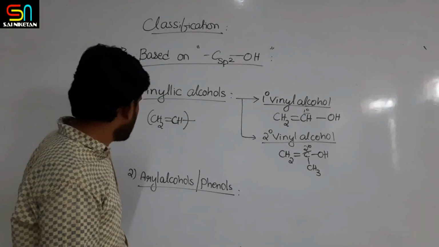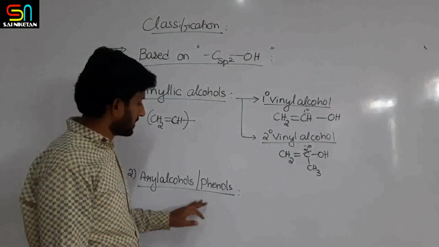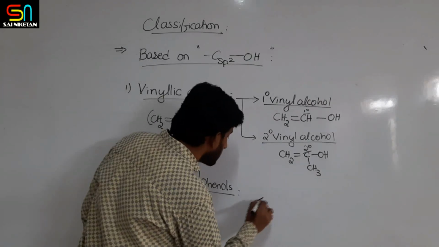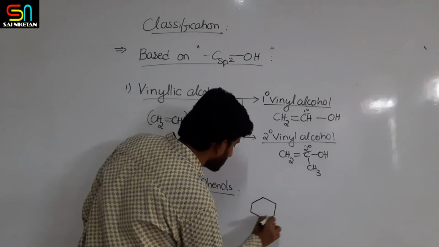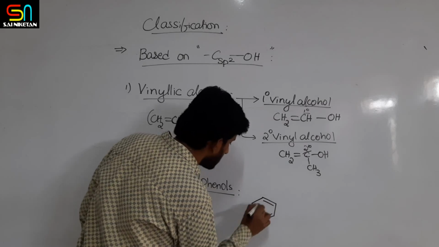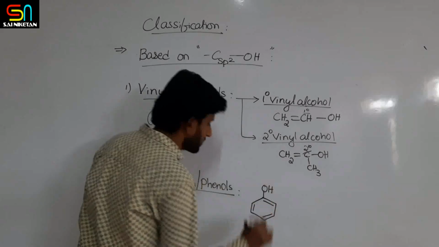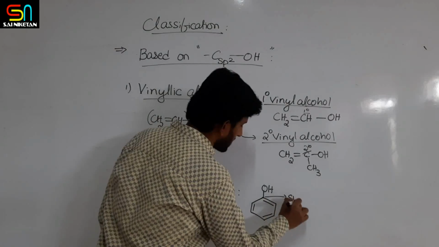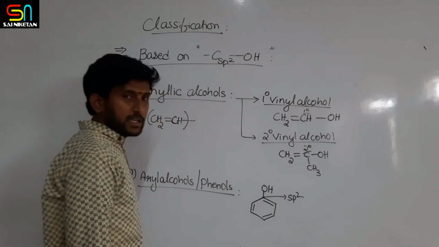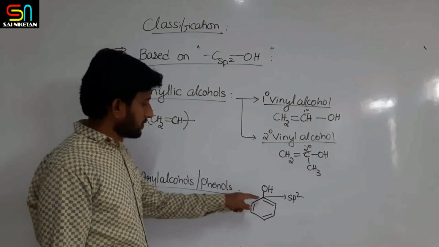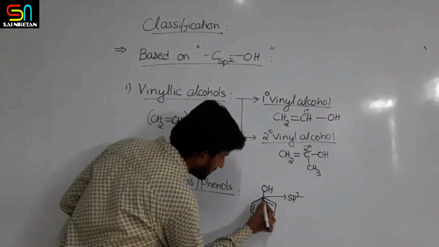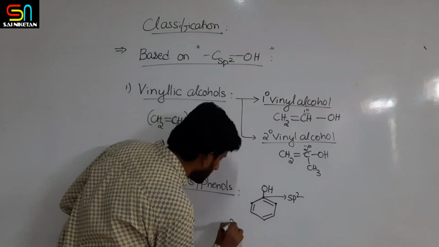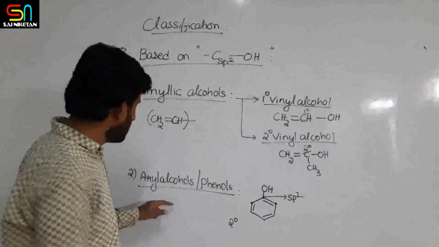Now let us come to the aryl alcohols, simply aromatic alcohols, nothing but phenols. In phenols, if you take a benzene ring attached with an OH group, you know that this carbon is an sp2 carbon. And which type of carbon is it? This carbon is attached to one carbon this side and one carbon this side. Means it is a secondary alcohol.